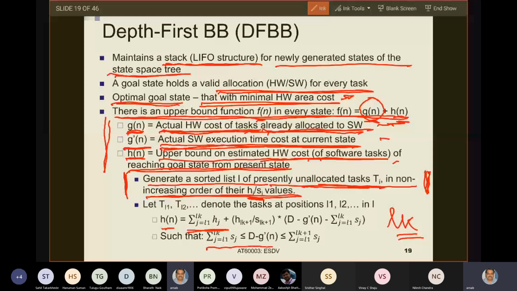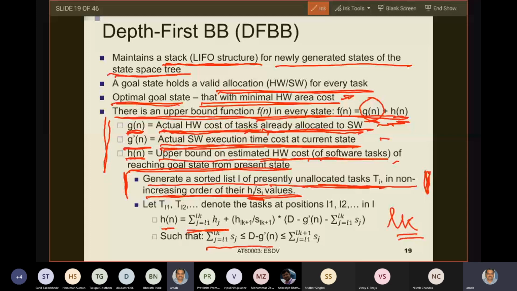What is your resource bound? D minus G dash n. If you take up to the kth element from this list L, the total software cost is less than this bound. So as long as it is less than this bound, you just add up the entire tasks.